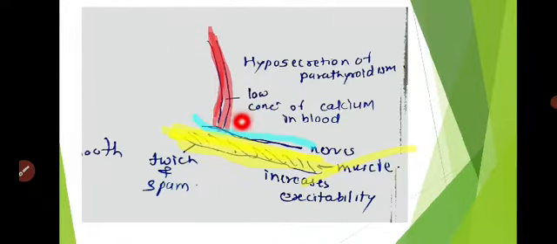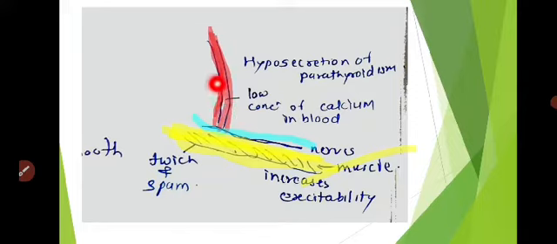Then there are different disorders, like hyposecretion of parathyroidism. Due to that hyposecretion of parathyroidism, it shows twitching and spasm of muscles. What happens here? When there is low parathyroid hormone, or a low concentration of calcium in the blood, due to that hyposecretion of parathyroidism,